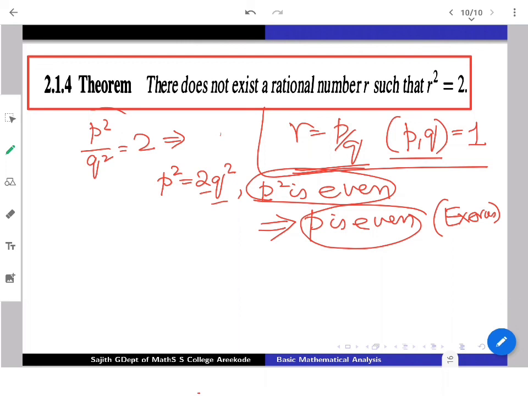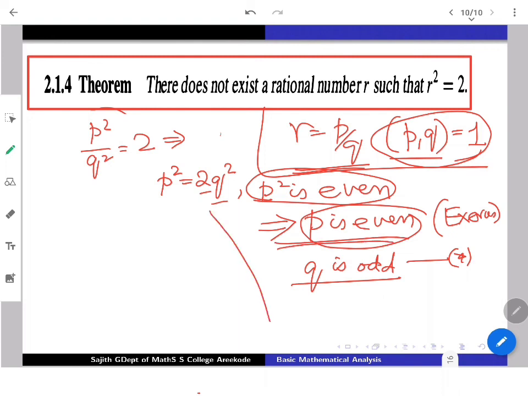So once p is even and p and q have GCD 1, nothing is common. Obviously q is an odd number, because p and q have nothing in common greater than 1. So once p is even, q must be odd. That is a fact you can mark. But with p given, what is the impact?